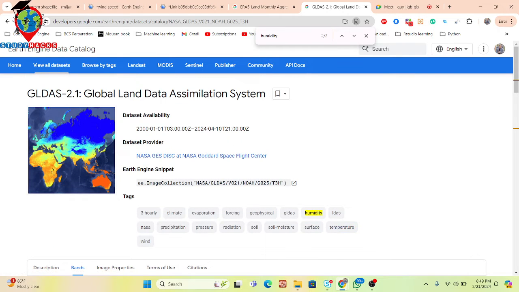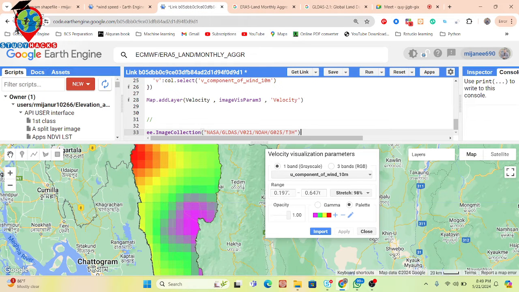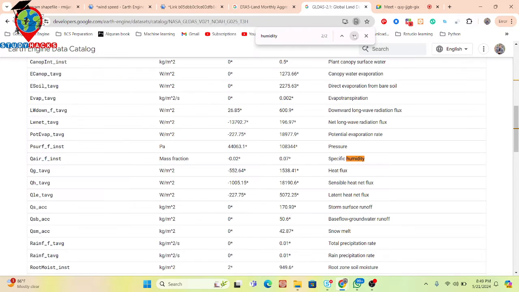So first of all, simply copy this dataset, land data assimilation system, and then paste here. I put the name of the data. Suppose I put the name as humidity. And first of all, simply call this band that I want to use in here. So my band name, you can see, is QAIR. This is the band name. We copy it